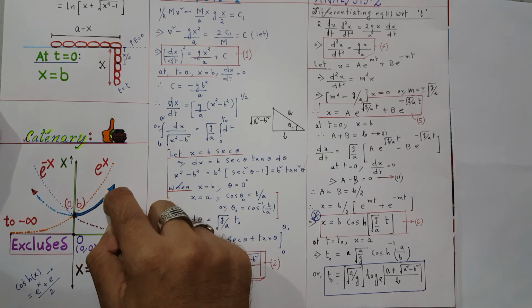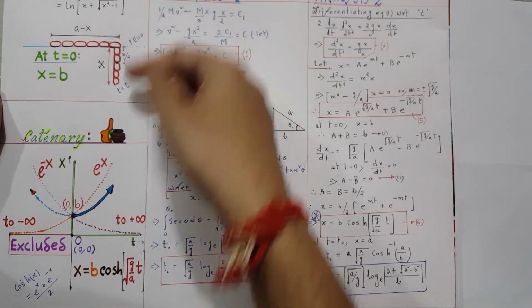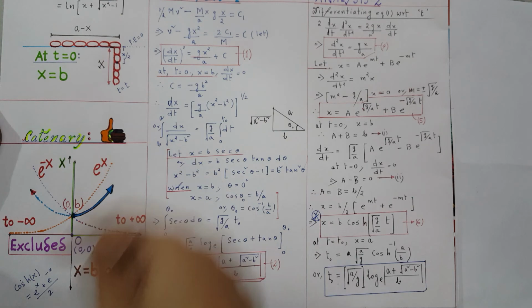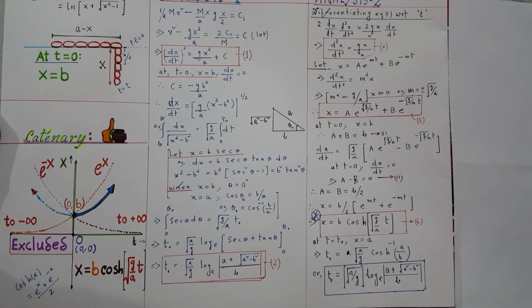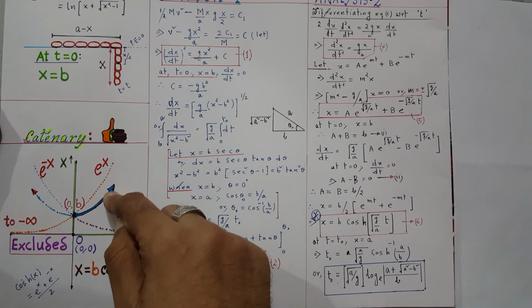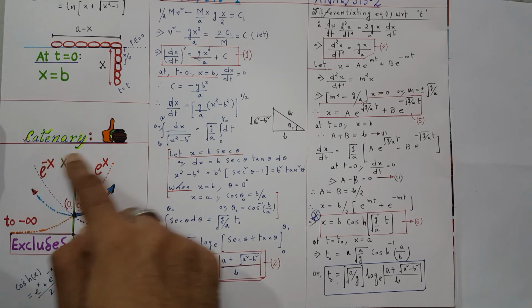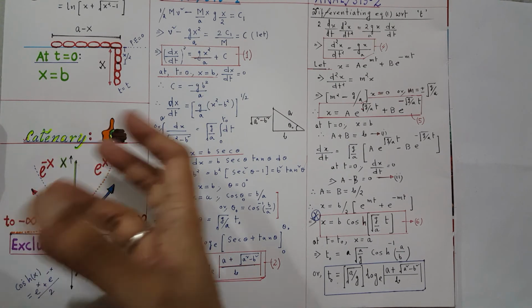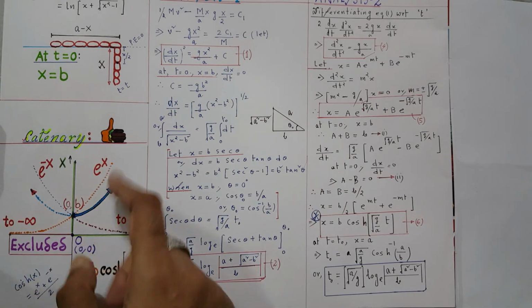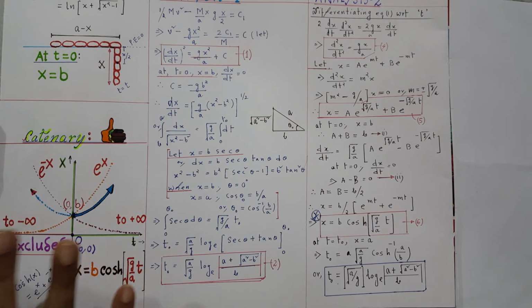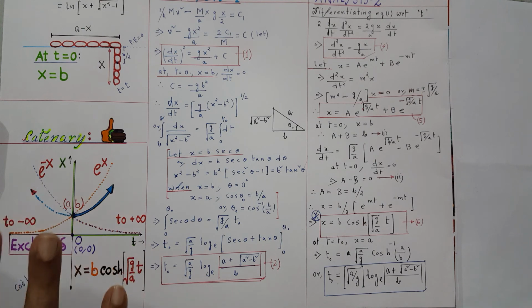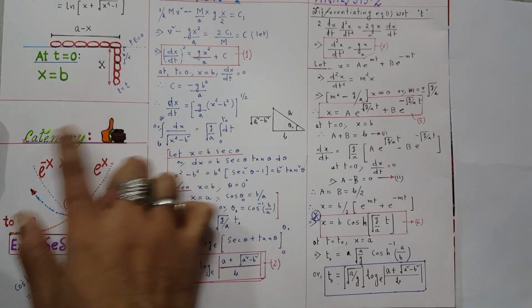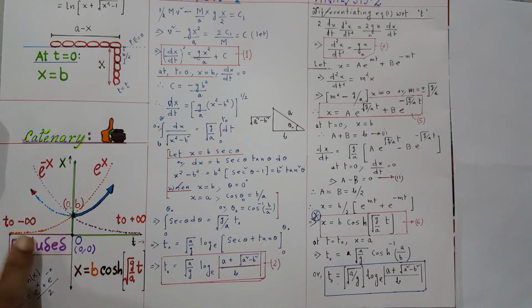If you plot the length of the chain overhanging the table at an arbitrary instant with respect to time, the graph looks like this. This is called a catenary. It appears like a parabola, but it is not a parabola. Okay, don't have this misconception. It's a funicular curve. Basically it's called a catenary. It is not a parabola, though it appears like a parabola.